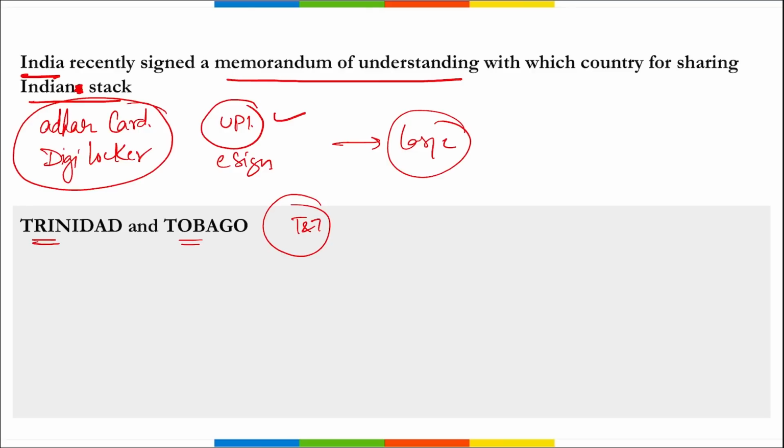Right? Then remember, since June 2023, India signed MOUs with countries like Armenia, Sierra Leone, Suriname, Antigua and Barbuda to facilitate the sharing of India Stack. Also, Mauritius and Saudi Arabia have expressed interest and are at an advanced stage of finalizing the cooperation on the India Stack. Correct? Next.